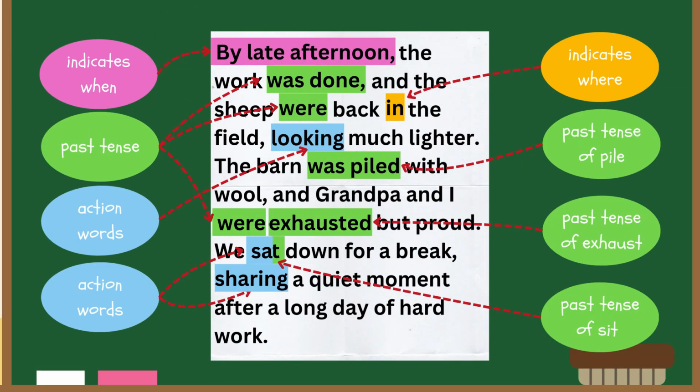By late afternoon indicated when. Was done is past tense. Were is past tense. Piled is the past tense form of pile. Exhausted is the past tense form of exhaust. Sat is the past tense form of sit. In indicates where. Looking is an action word same as sharing and sat.